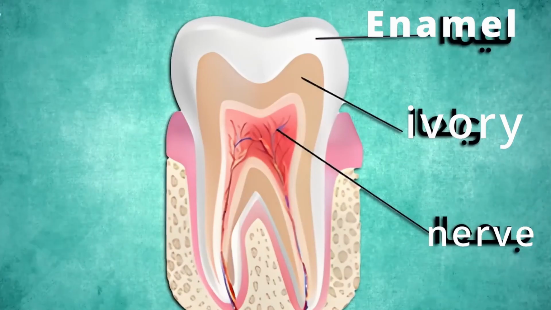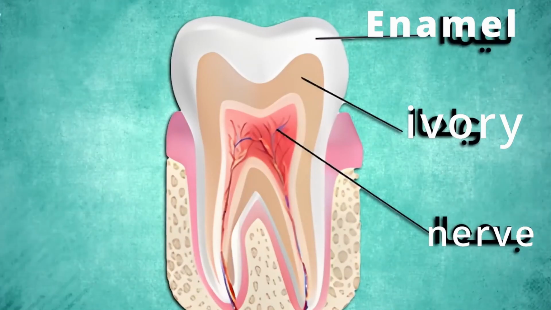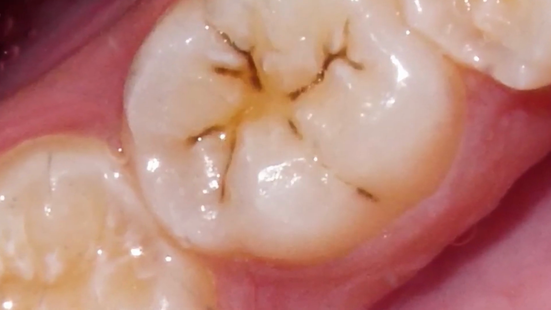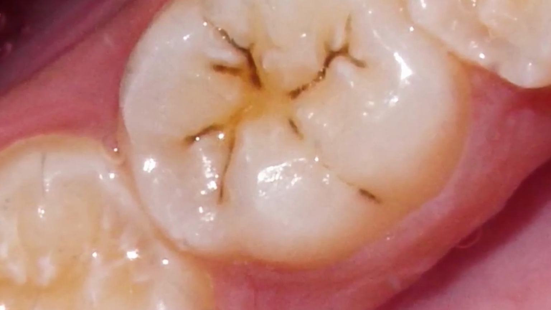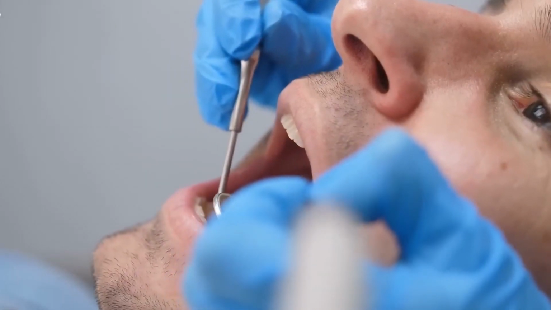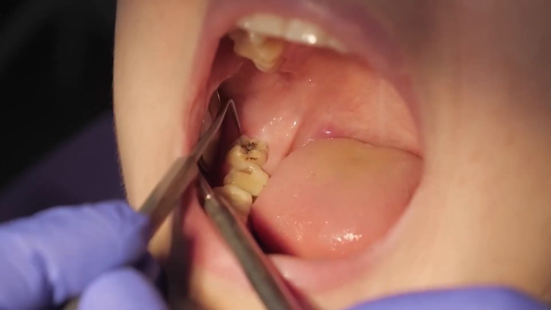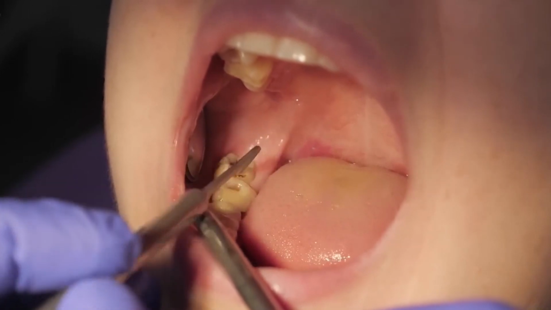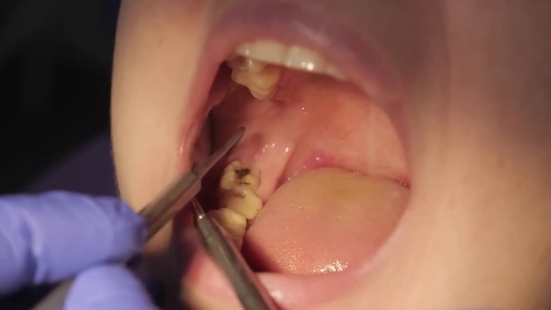By the way, we are not saying that this type is less dangerous, but it does not mean that the problem is over. What we mean is that it is easy to detect and treat in the early stages. But any kind of caries, no matter how simple, if the sufferer neglects it for a long time without paying attention, it will turn into a dangerous type, and it will also spread to the adjacent teeth.